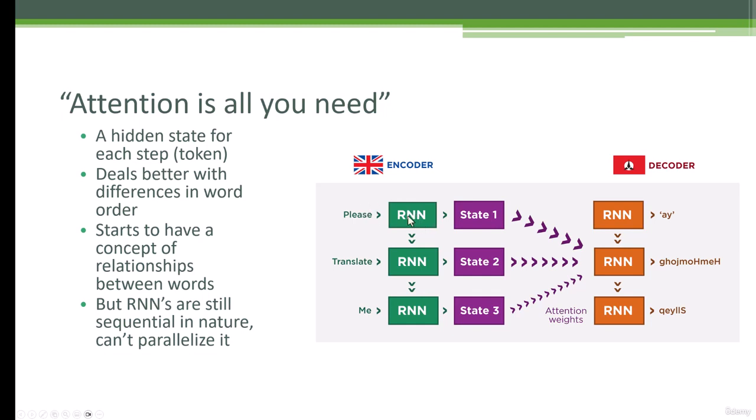So we still have to pass that state through from "please" to "translate" to "me" for this to work. And similarly on the decoder side, we're still passing things down one token at a time. So it's still not totally parallelizable. It's kind of unavoidable having to generate one word at a time when you're decoding, but we could at least parallelize this part of it a little bit better. Attention lets you do that.